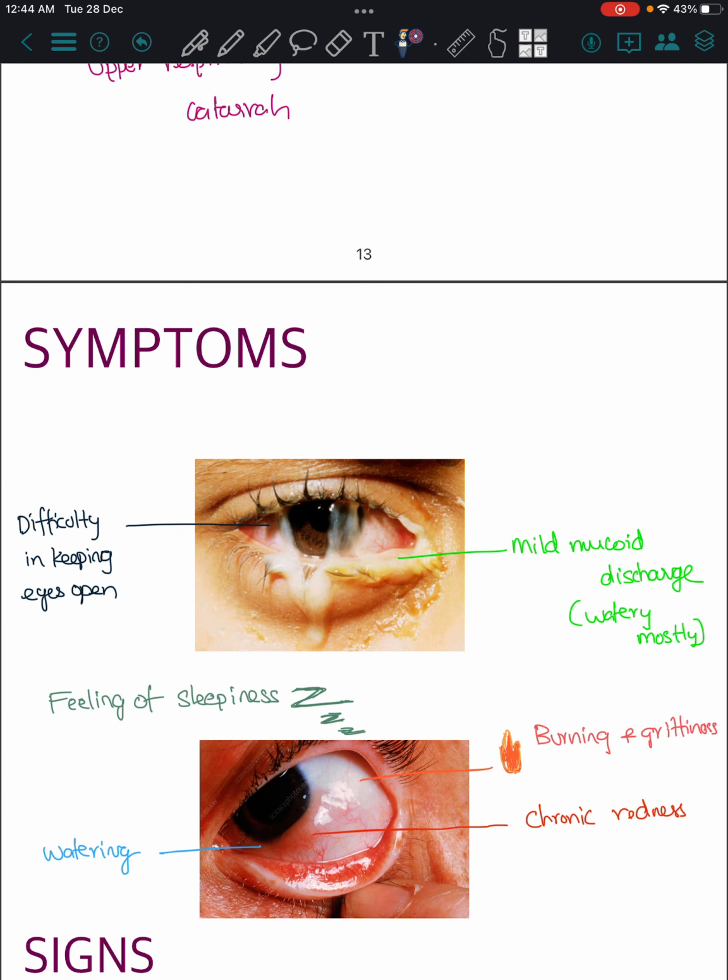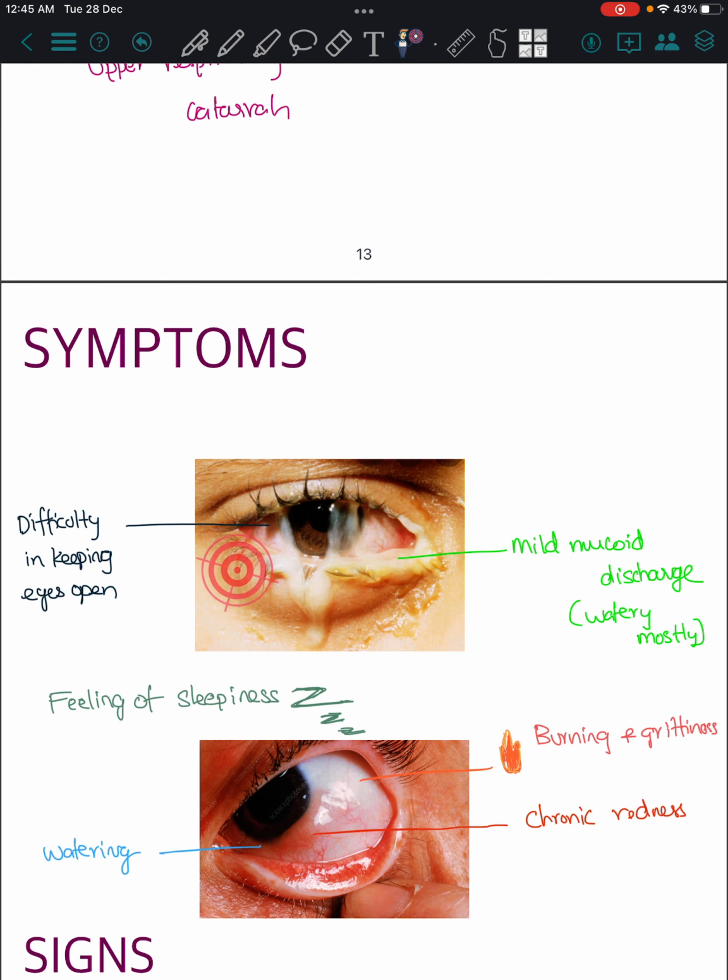The symptoms include mucoid discharge, mostly watery. First we saw the acute type where you see mucopurulent discharge. Then we saw the purulent discharge. Lastly, in the chronic stage you can see the mucoid discharge, which is a differential diagnosis for conjunctivitis.